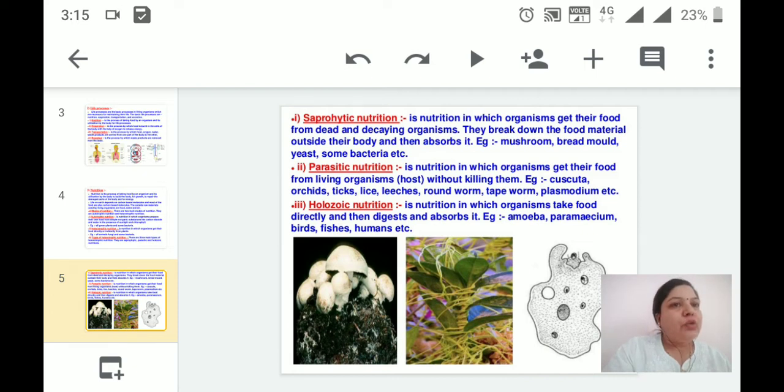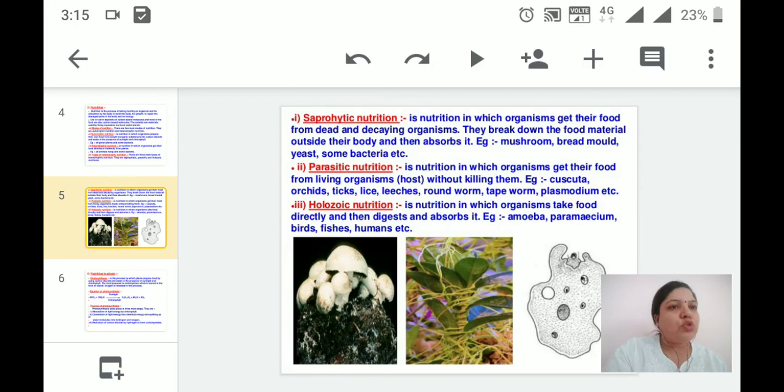In parasitic nutrition, organisms get their food from the living organism or the host without killing them. Examples are cuscuta, ticks, lice, leeches, roundworms, tapeworm and plasmodium. These are all examples of the parasitic mode of nutrition. Holozoic mode of nutrition, the last one, is a nutrition in which the organism takes the food directly, digests and absorbs it. For example, amoeba, paramecium, birds, fishes and humans. Here I have given diagrams also.